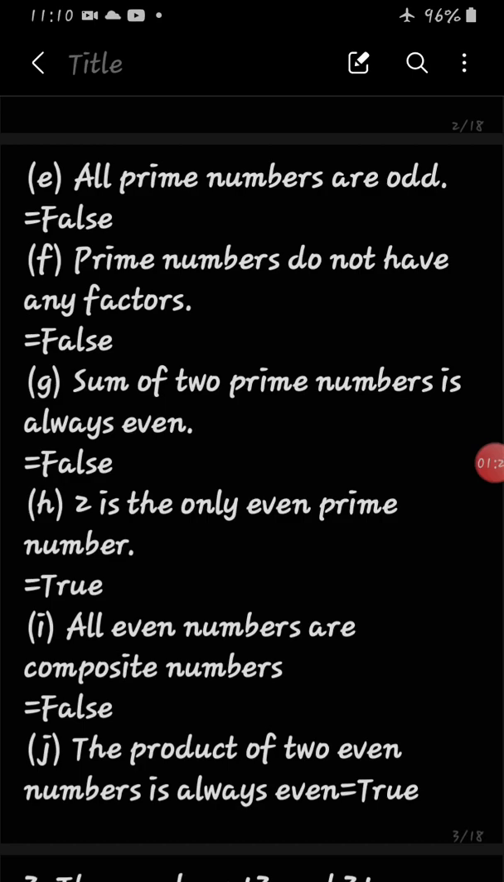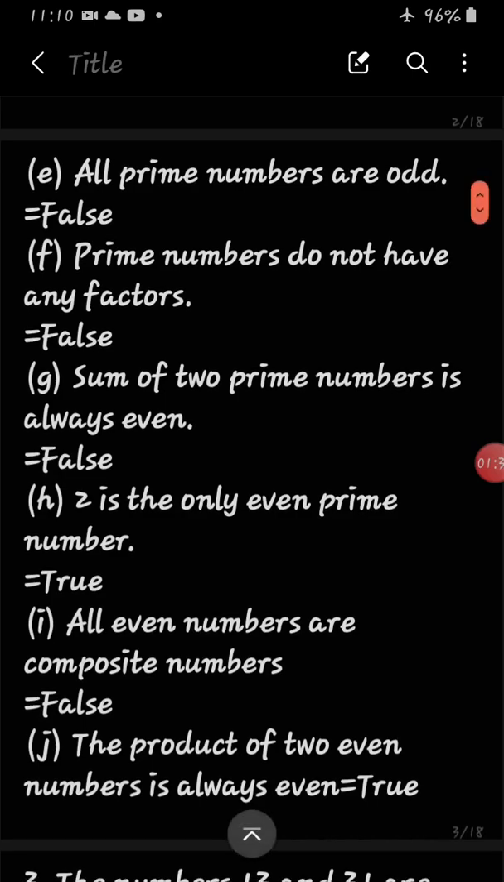Then H, 2 is the only even prime number. Yes, that is correct. Only 2 is a number which is even and also prime.